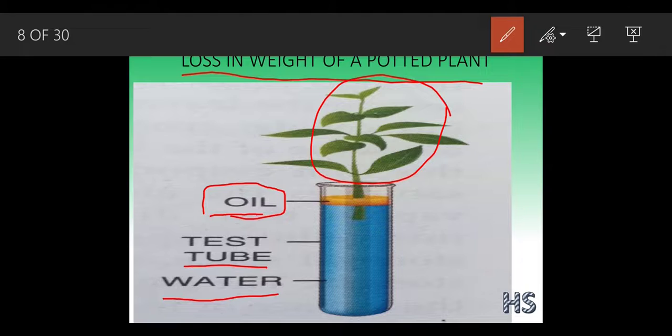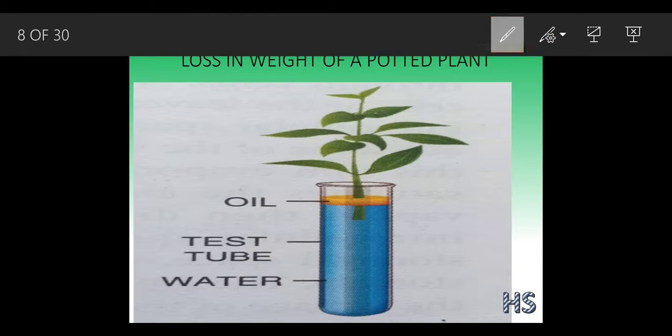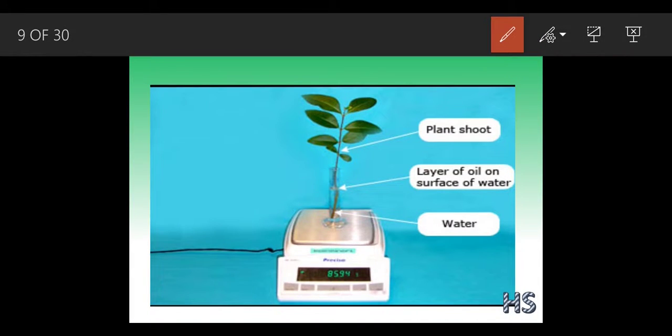After an interval of 1 or 2 hours, the water level inside this got decreased. Okay, the water level, like here, it got decreased. It came up to here. So we took a weighing machine here and we checked on it. So what we saw, okay, there is a less amount of water which is left in the test tube.